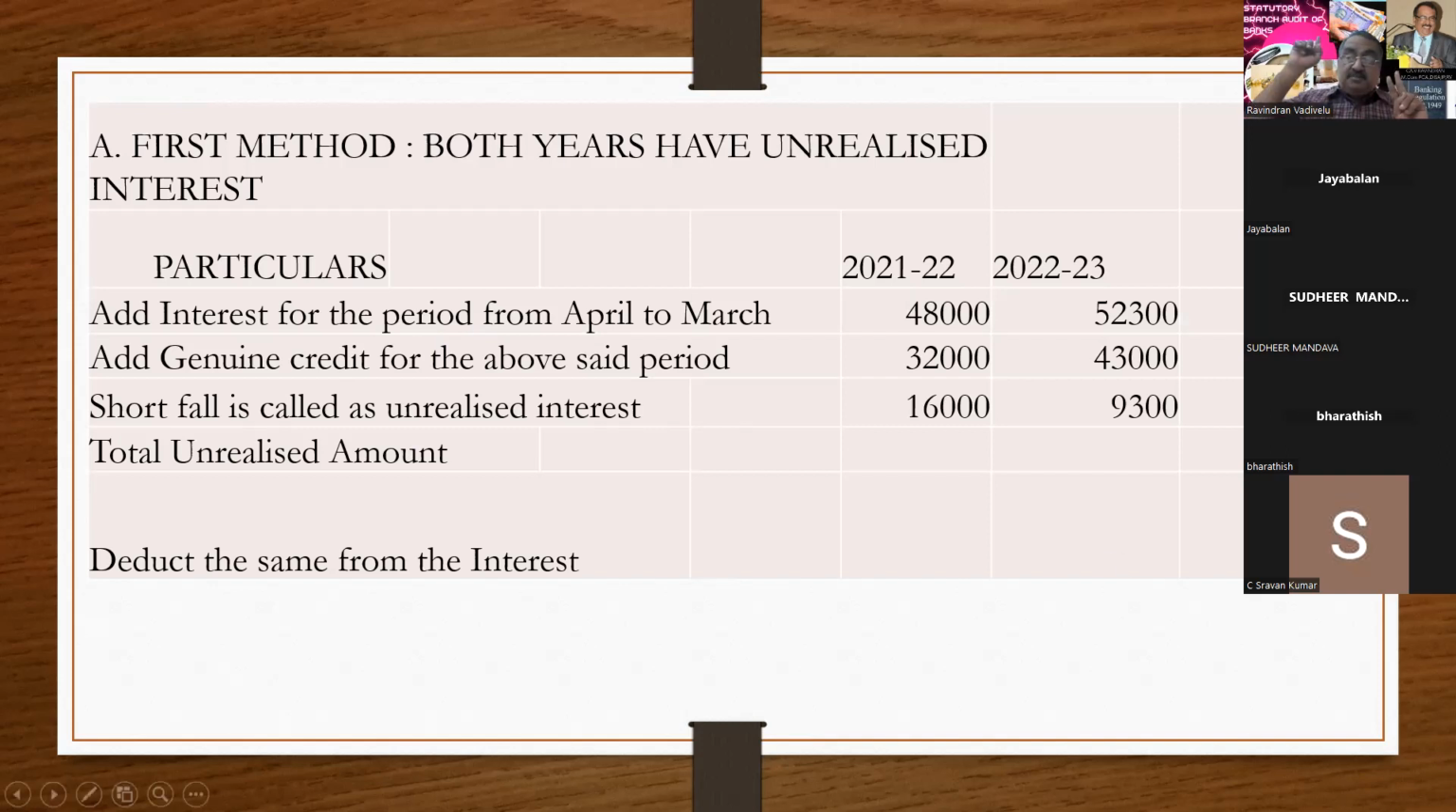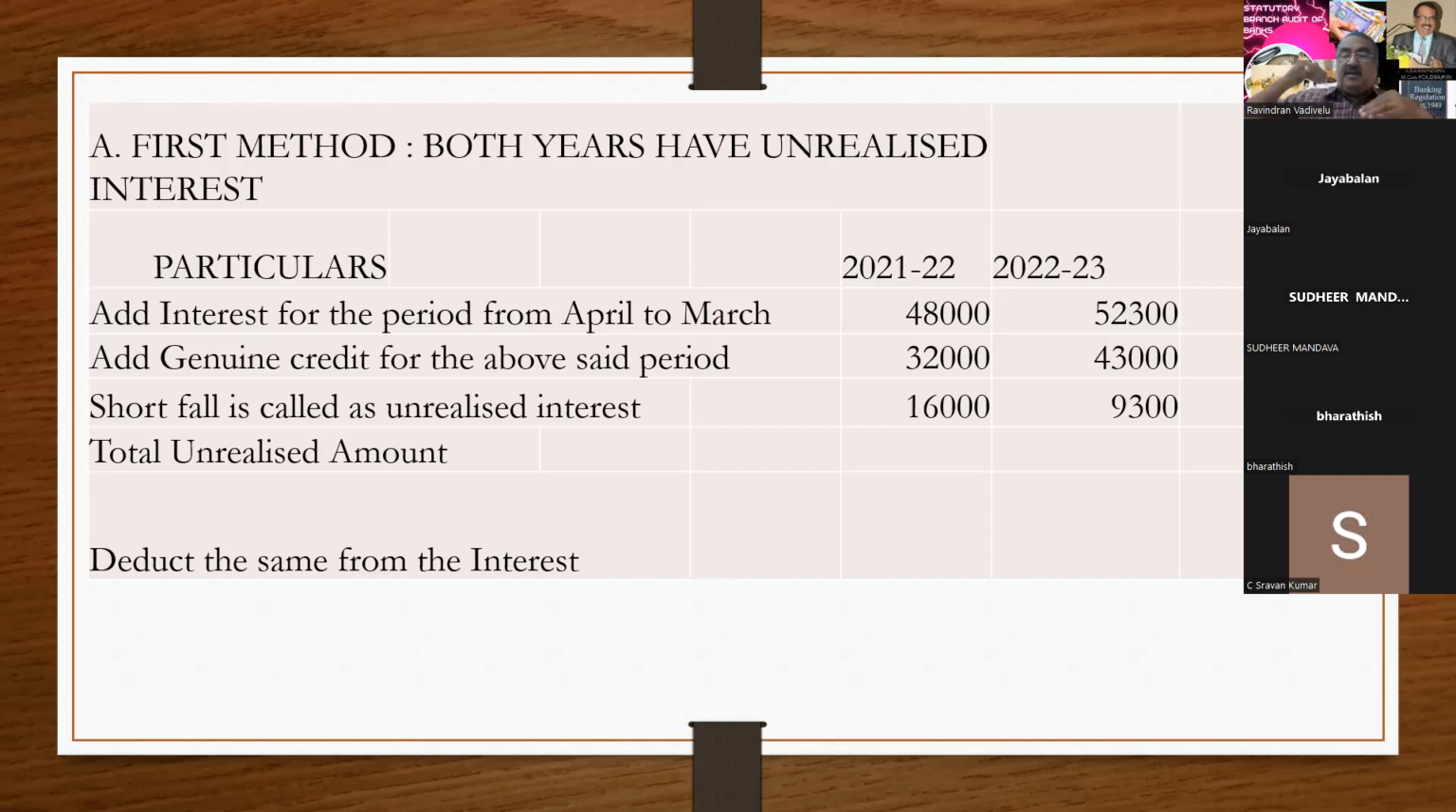But the rule says it is the past period. Suppose the loan is for 7 years, you have to do this exercise for the entire 7 years. It's a tedious job, but as per the RBI norms, you have to do it. You have to remove the unrealized interest from the profit. Both the years have got the unrealized interest, so that works out to 25,300. This you have to eliminate from the profit.